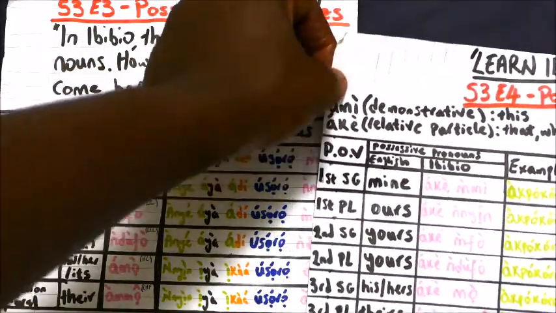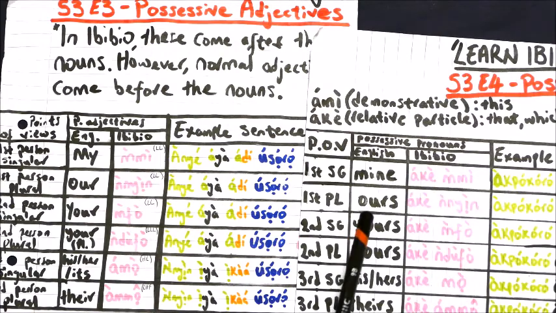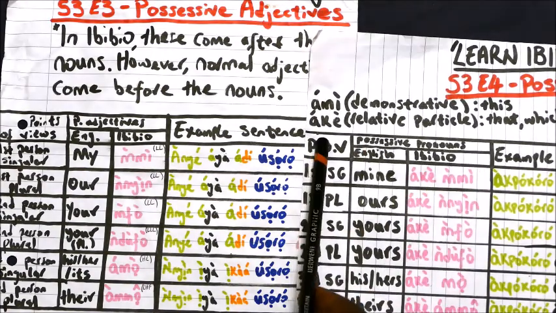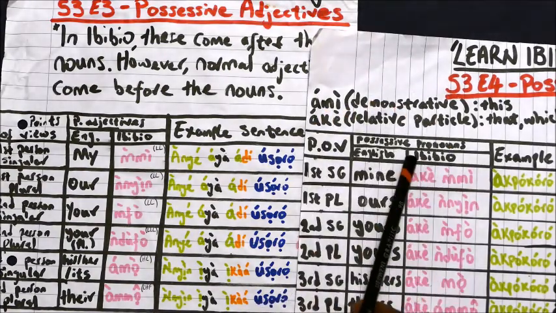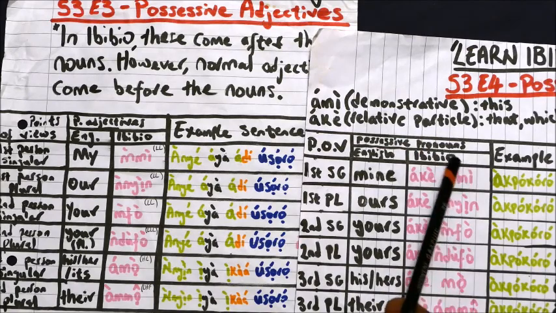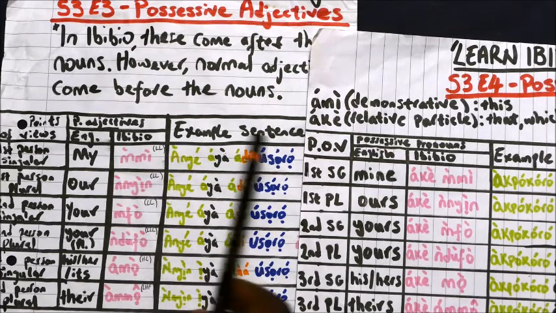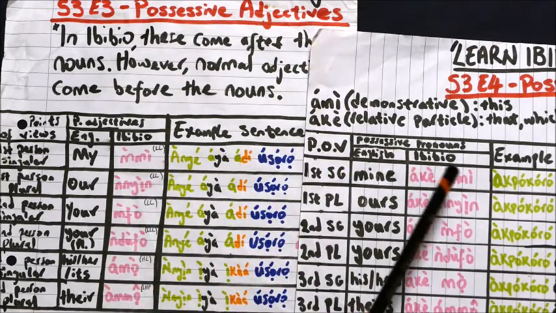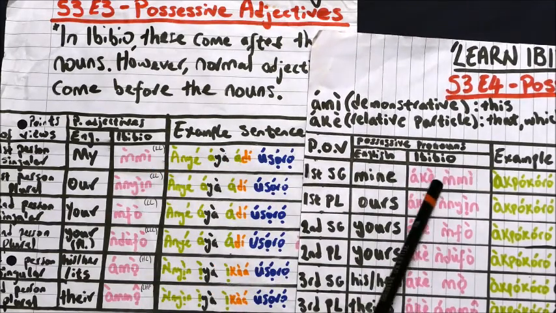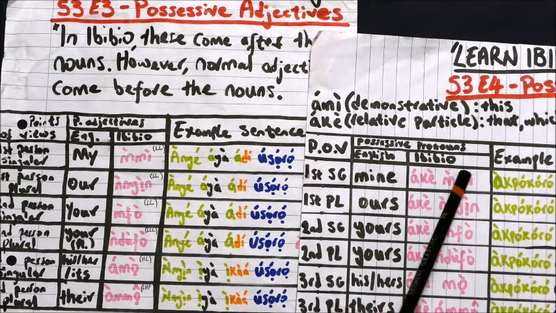If we start with the first one, we can see this word that we just learned, which means, like I said, that which is. And then we have the possessive adjective, which is the same as here for the first person singular. Ake mi, which means mine.